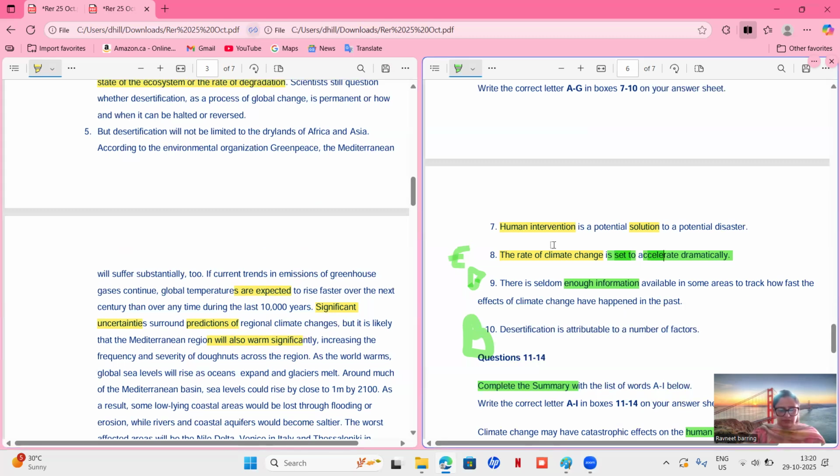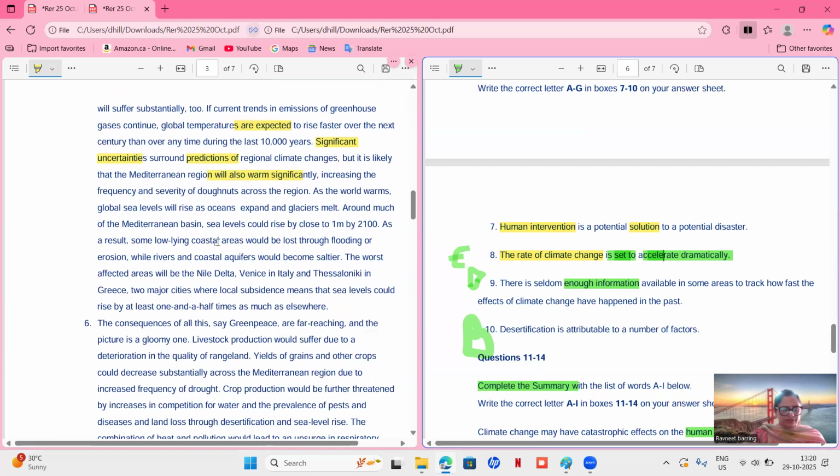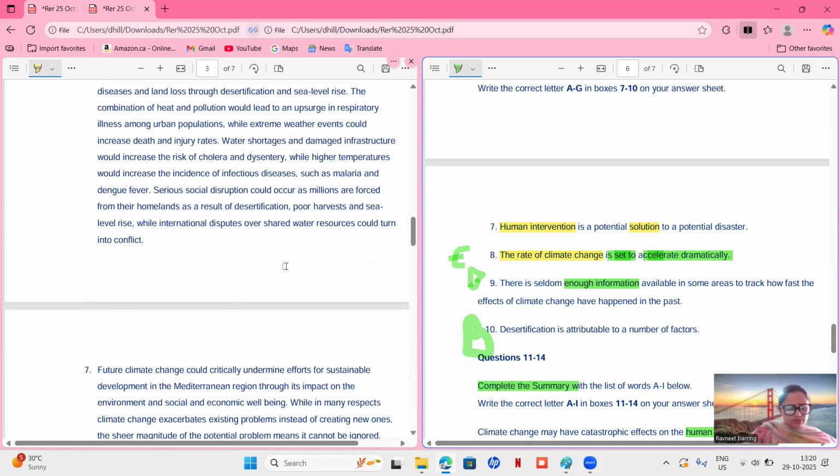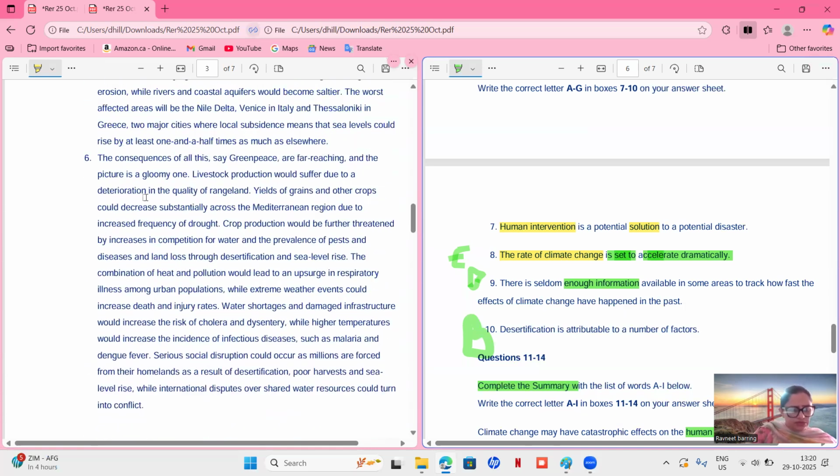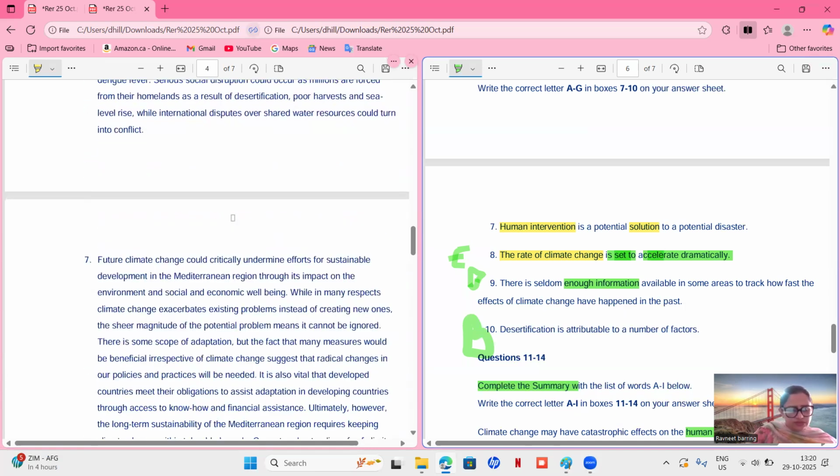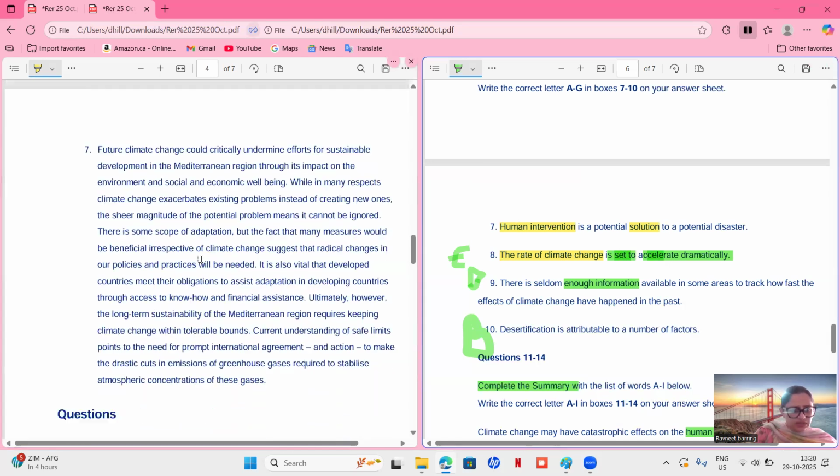All right. So the last one, human intervention. So let's see what they're talking about. Now, real quick, I'll just try to find the word human intervention. No, human intervention and solution. So the solution is probably in these two paragraphs. So firstly, try to find the last one, because solution. Human intervention is a potential solution. Future climate change would critically undermine the efforts. It is also vital that developed countries,